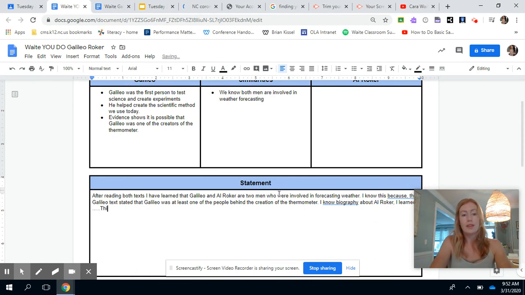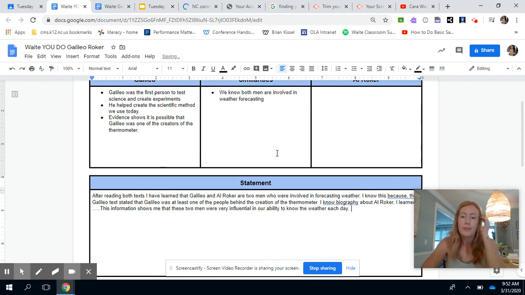So this information shows me that these two men were very influential in our ability to know the weather each day. All right. So again, this is missing the piece that you have to do from Al Roker, right? Like this isn't complete.